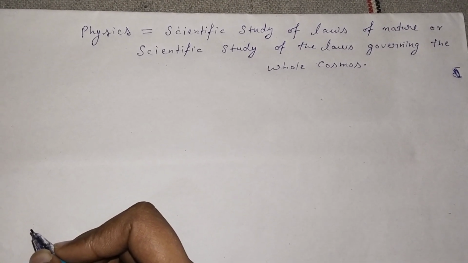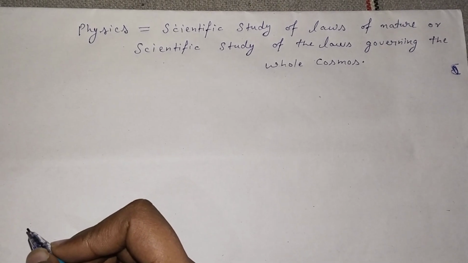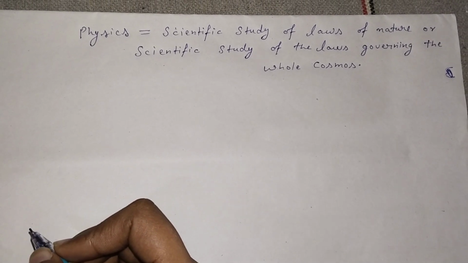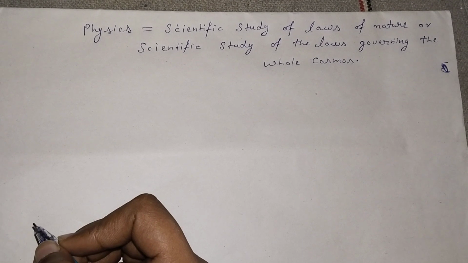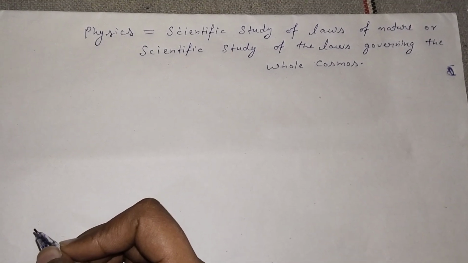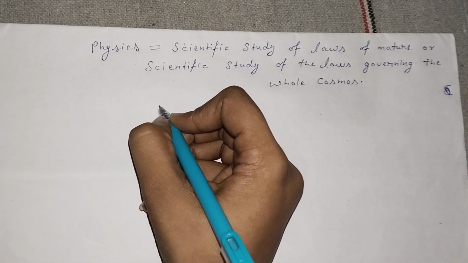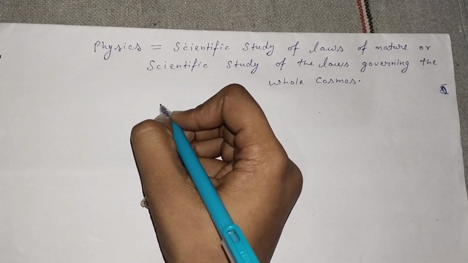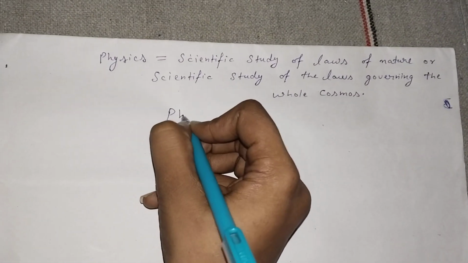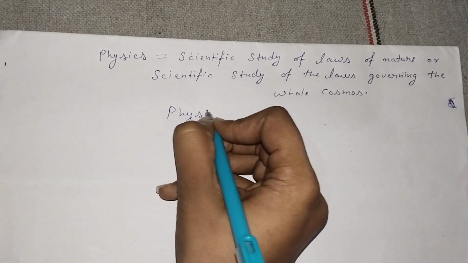More intuitively, I would say it is divided into two branches. First of all, it's Newtonian physics, that means classical physics, and another is modern physics.